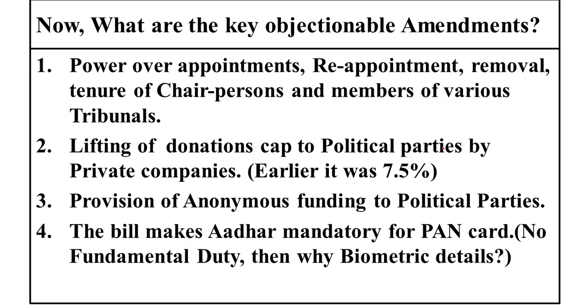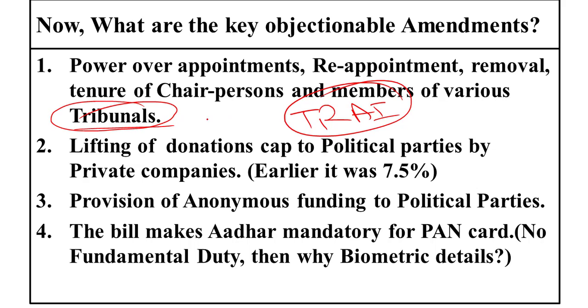So if we take the example of TRAI, imagine for a while that these TRAI members were earlier appointed by the selection committee comprising the PM, the leader of opposition and the CJI or his representative. Now the power to change the composition of this committee has been given to the government directly.